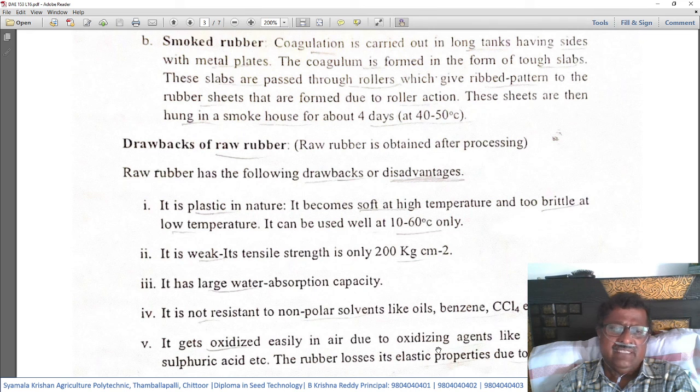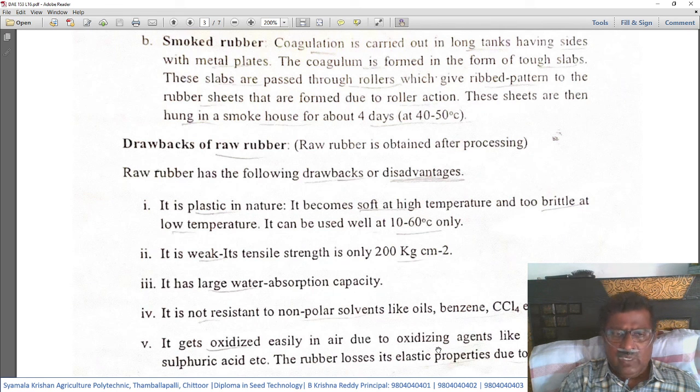Number two disadvantage is it is weak and its tensile strength is only 200 kg per centimeter square. That means per square centimeter it can bear only 200 kgs of load. That is, it has less weight-bearing capacity. That means it is weak as far as the tensile strength is concerned. Number three disadvantage of using natural rubber is it has large water absorption capacity.